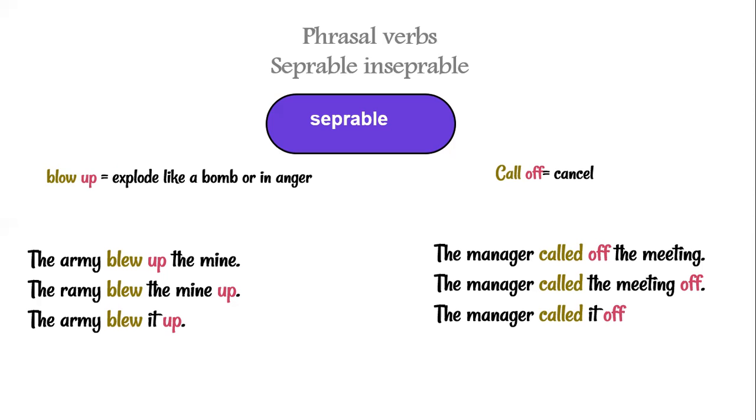Call off means to cancel an event, as in the manager called off the meeting. We can also say that the manager called the meeting off. And if we have already mentioned the meeting, then it's better to use the pronoun it. So the manager called it off.